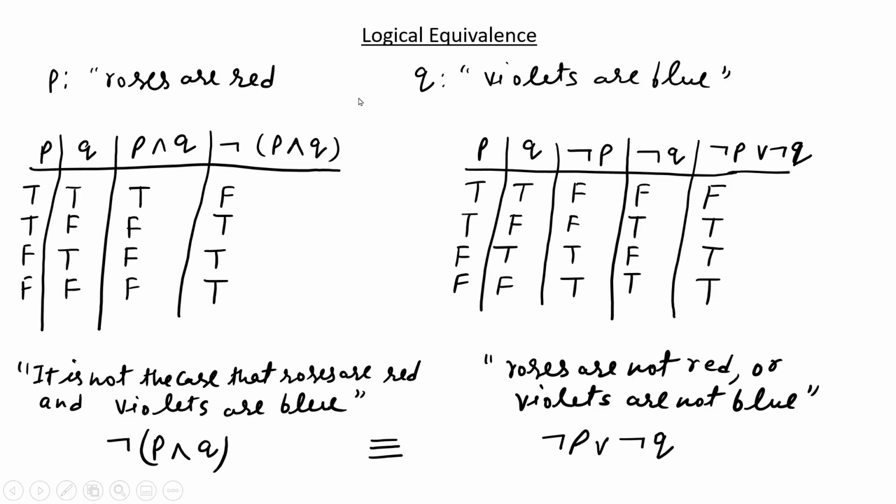We have also logical equivalence. We calculate it by truth tables. Suppose we have the proposition P, roses are red, and Q is the statement violets are blue.